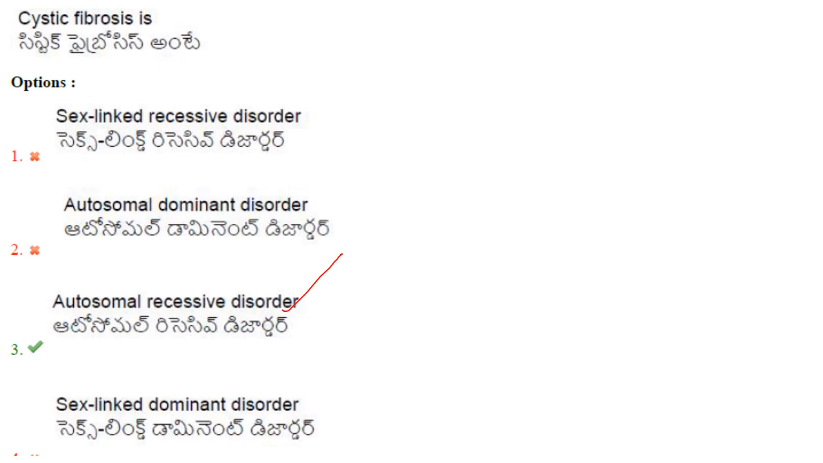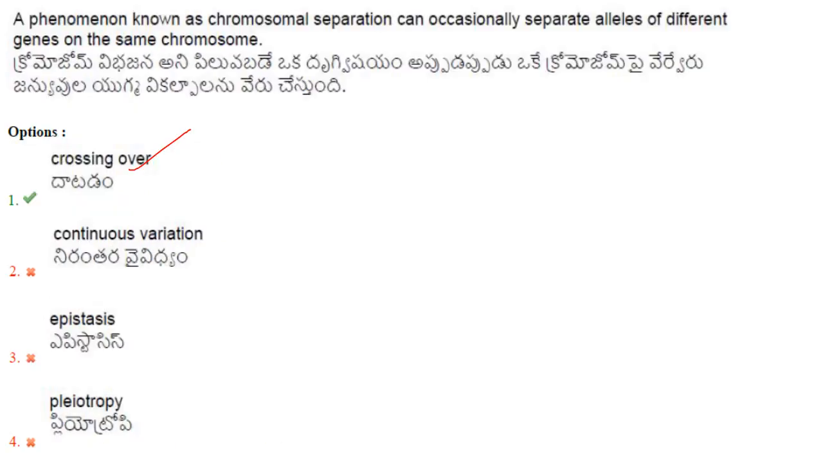Then cystic fibrosis. Cystic fibrosis is an autosomal recessive disorder. Answer is option 3. The phenomenon known as chromosomal separation can occasionally separate alleles of different genes on the same chromosome. That is, the phenomenon is called crossing over.